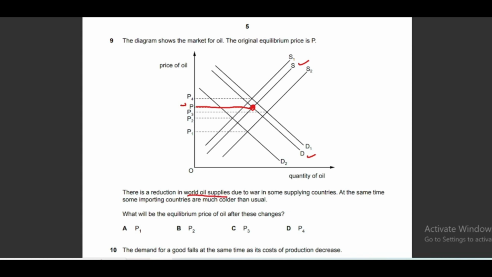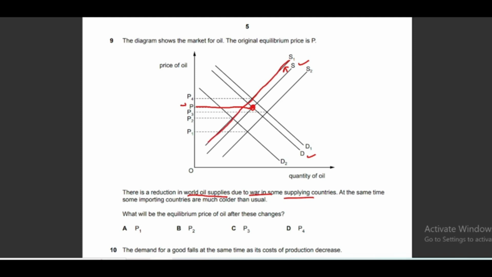Now moving to the requirement of the question, there is a reduction in world oil supplies due to war in some supplying countries, right? So if suppliers are unable to supply or they can supply less, then it means supply will decrease. When supply decreases, it shifts to the left. So the new supply curve will be S1. So you can see this line, this is the new supply curve.